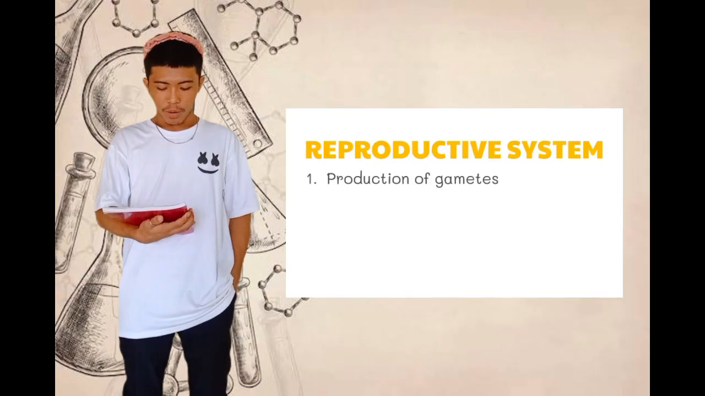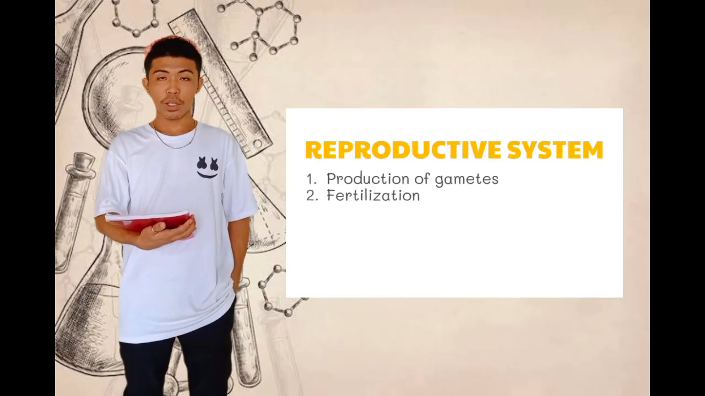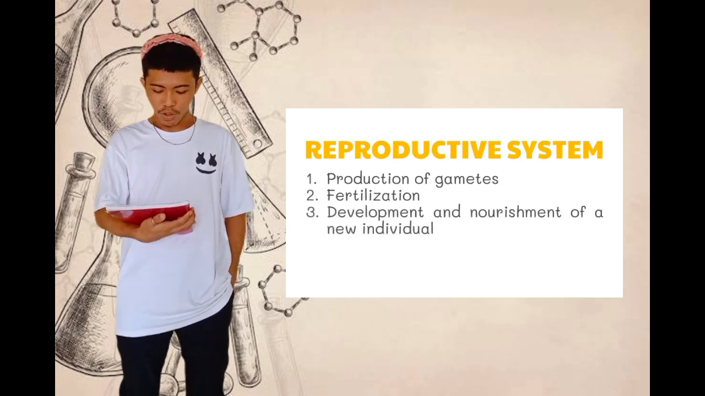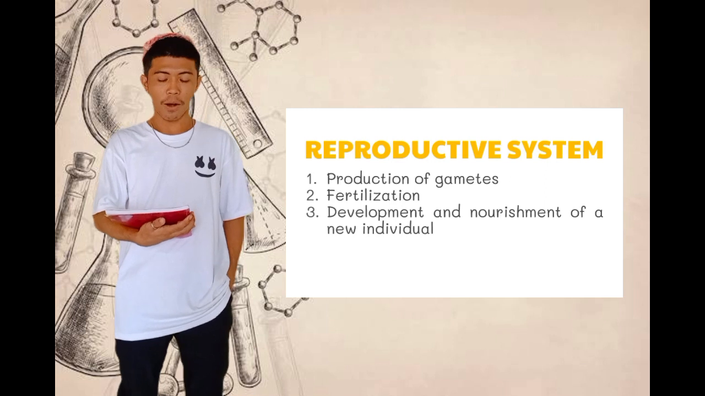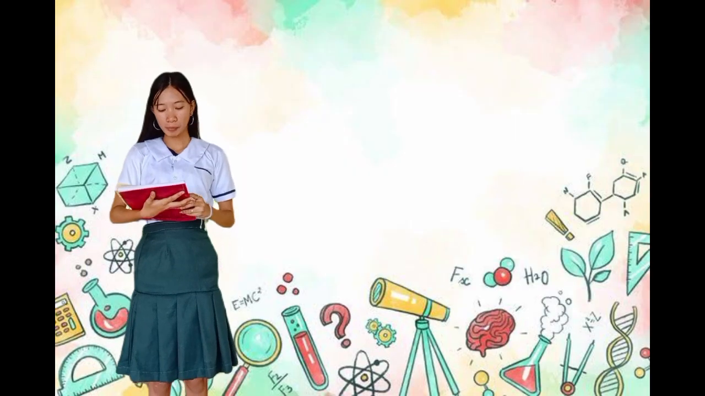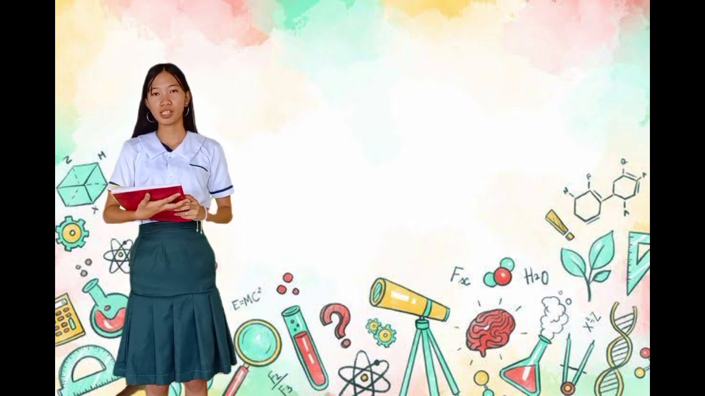Number 1, production of gametes. Number 2, fertilization. Number 3, development and nourishment of a new individual. Number 4, production of reproductive hormones. Let's begin with the male reproductive system.